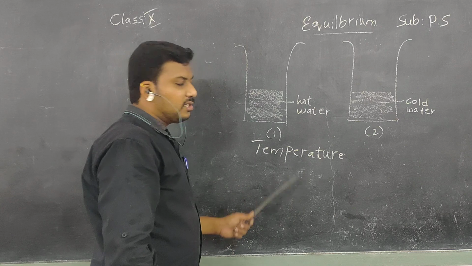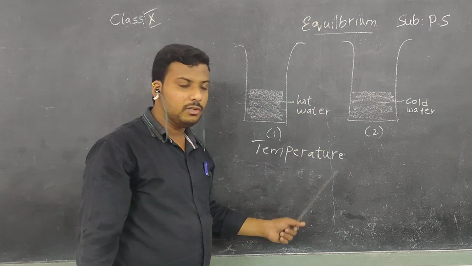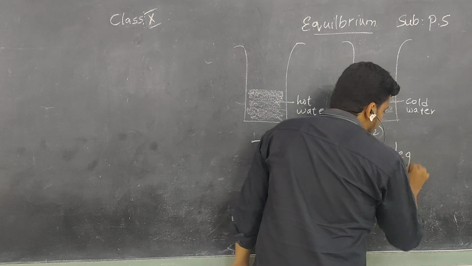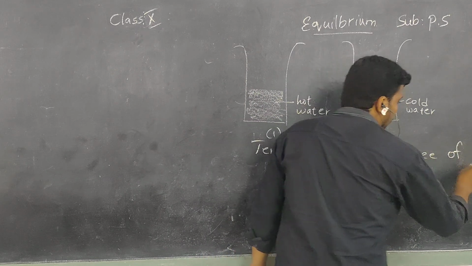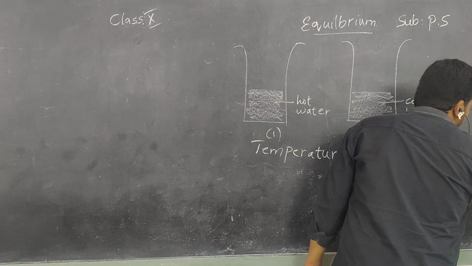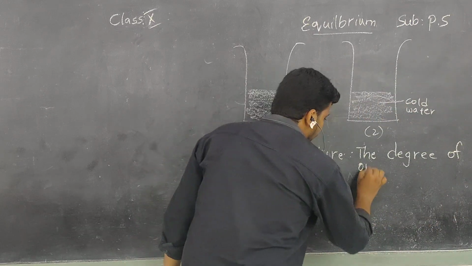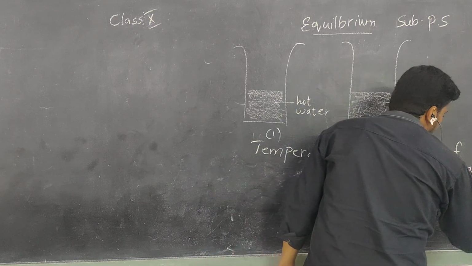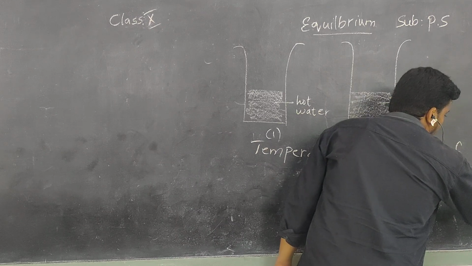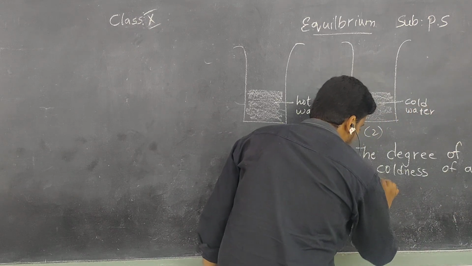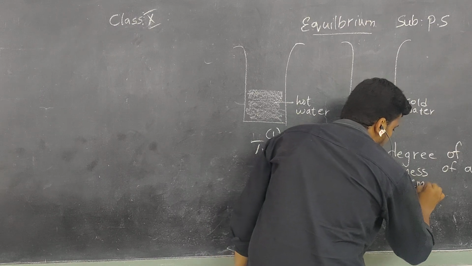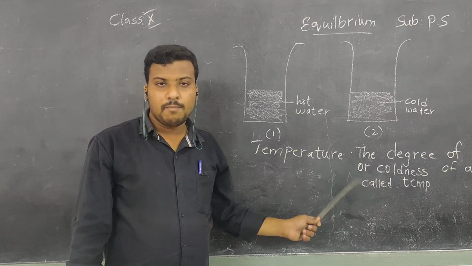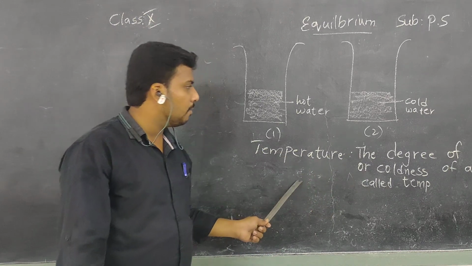Okay, children. What is temperature? Do you know the definition for temperature? The degree of hotness or coldness of a body is called temperature. In short form, TEMP. So children, that steadiness of the mercury column gives the exact temperature.